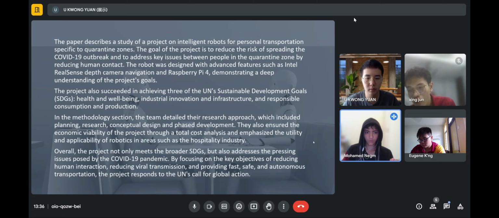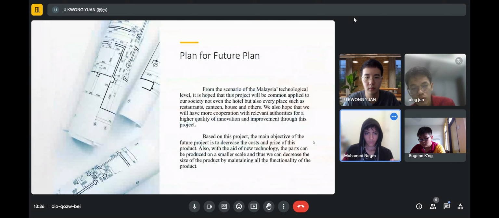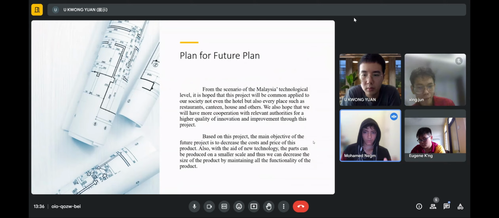Plan for the future. From the scenario of Malaysia's technological level, it is hoped that this project will be commonly applied in our society, not only in hotels, but also in every place such as restaurants, canteens, houses, and others. We also hope that we will have more cooperation with relevant authorities for a higher quality of innovation and improvement through the project. Based on this project, the main objectives of the future project are to decrease the cost and price of this product. Also, with the aid of new technology, the parts can be produced on a smaller scale, and thus we can decrease the size of the product while maintaining all the functionality of the product.